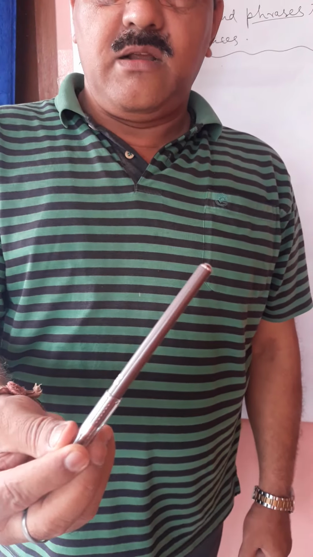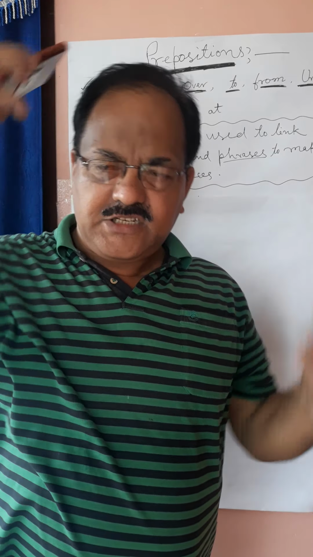Next. On, over. See here once again. Here is a pen, and the pen is on the head. Where is the pen? The pen is on the head. See, this one is my cell phone. And where is your phone? The phone is on my head. It is touching here, so I am using on.